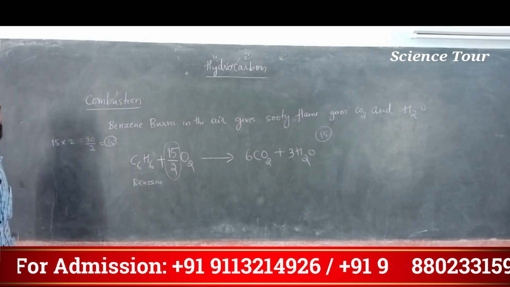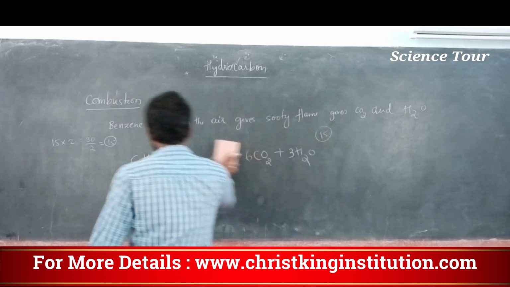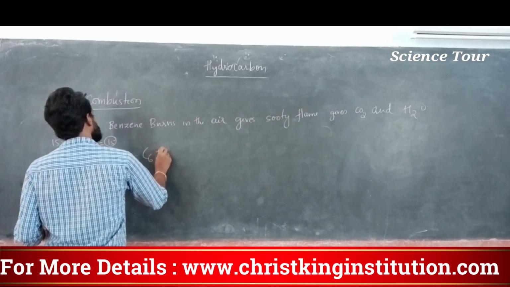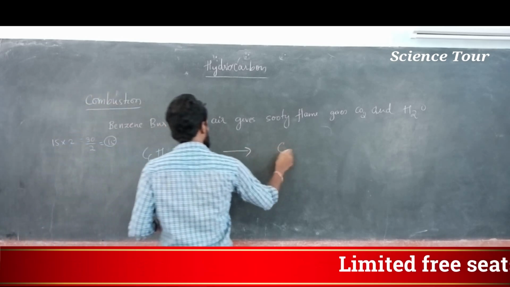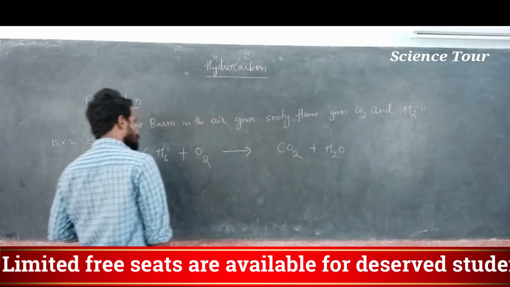This is the equation. So what I did, my dear students, at the beginning I just took C6H6, benzene, and burned it in oxygen, in air. I got carbon dioxide and water. How do I balance this equation?